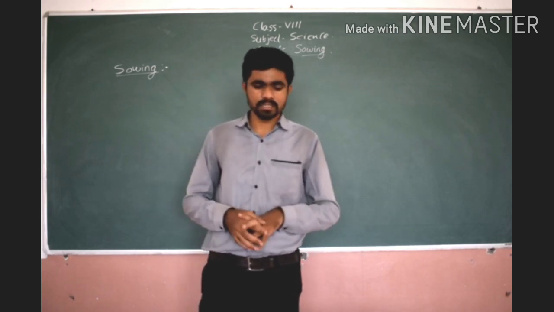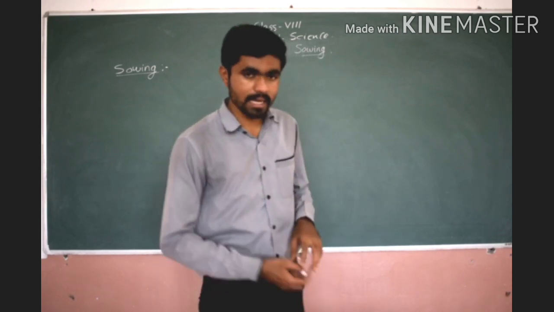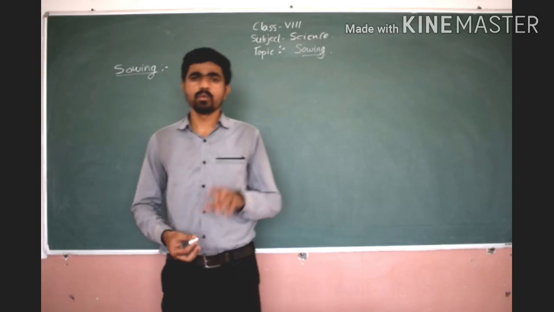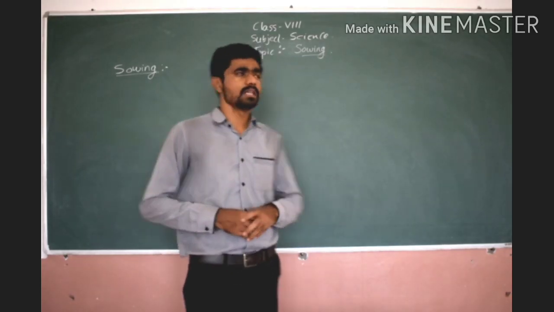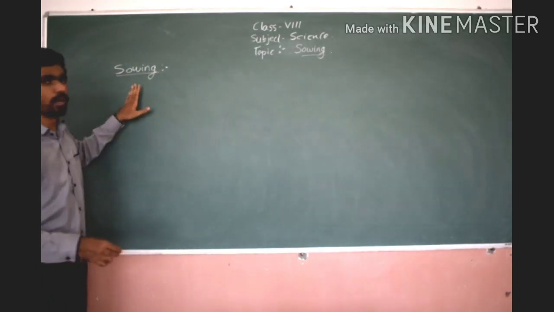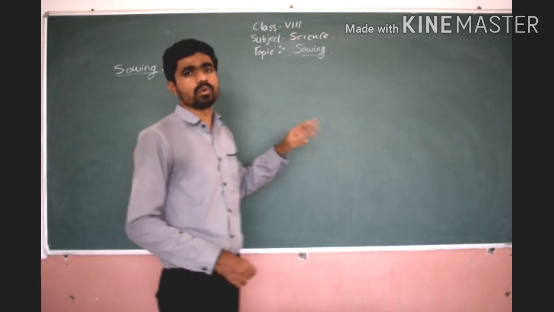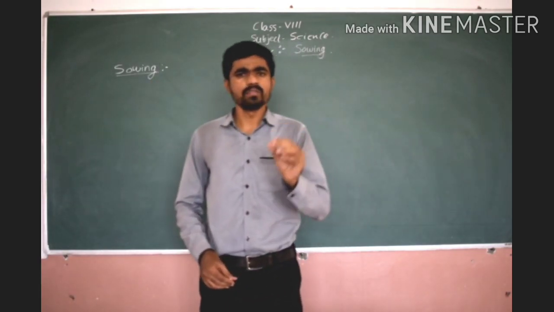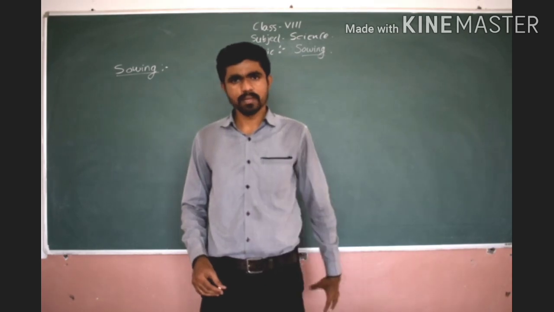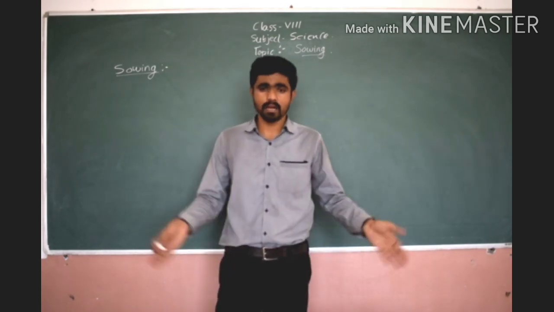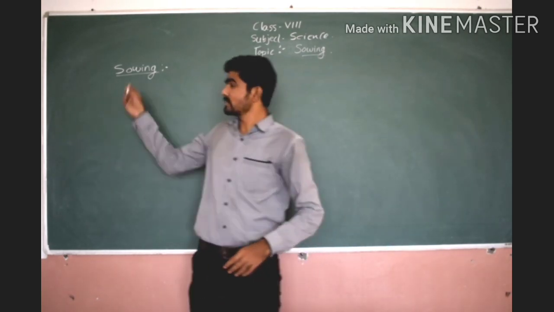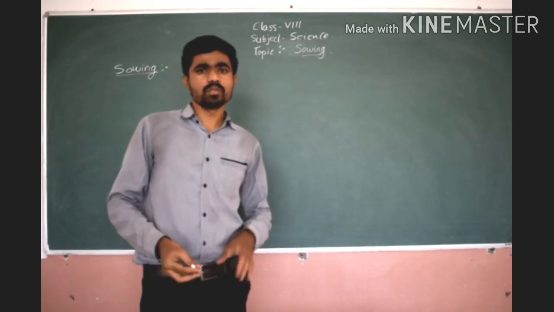Now in this video session we are going to discuss the next step, but the most important step of crop production, that is sowing. Sowing means when a farmer puts a particular type of seed inside the soil and covers it up. This process is called sowing. So sowing is the most important step.